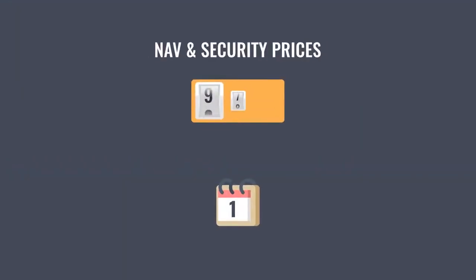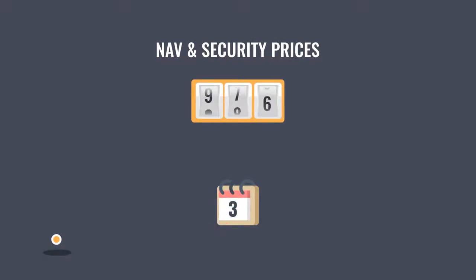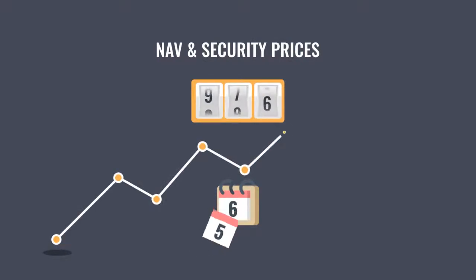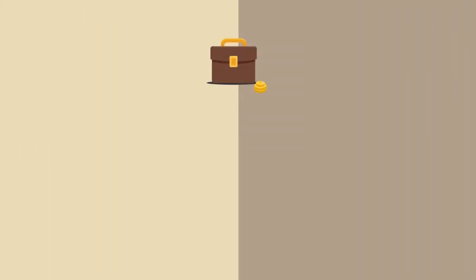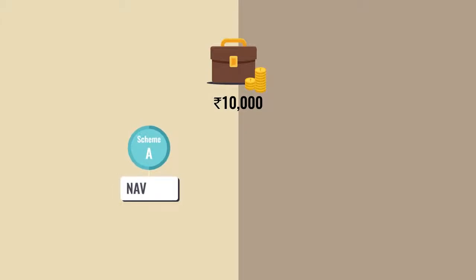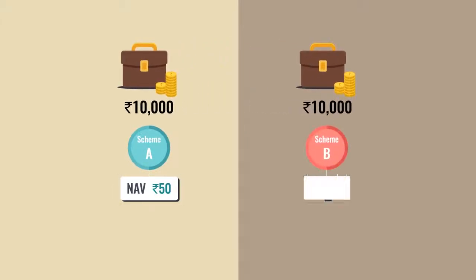NAV of a mutual fund scheme is updated every trading day as the market value of securities it holds changes every trading day. So, should one only invest in a scheme with lower NAV? No. Let's assume you invest rupees 10,000 each in scheme A at the NAV of rupees 50 and scheme B at the NAV of rupees 100.